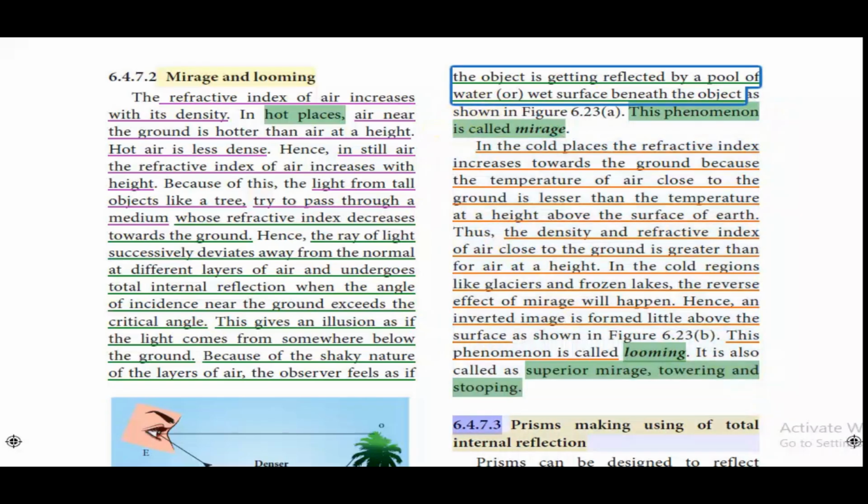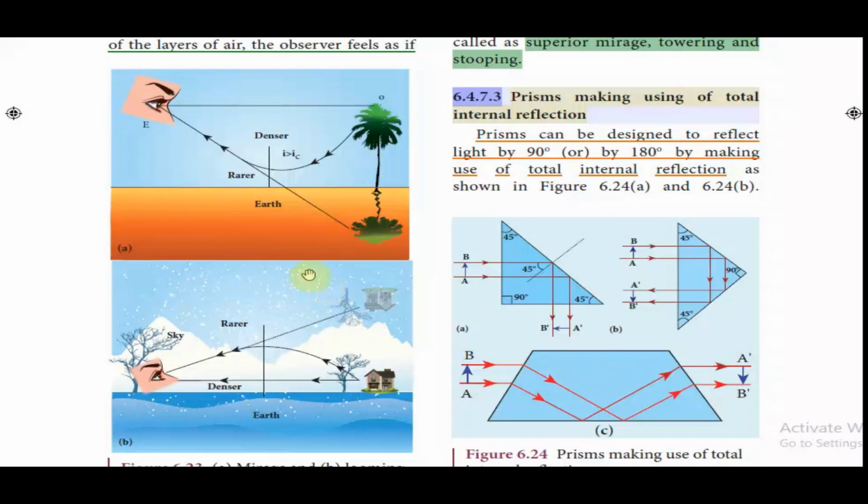6.4. These two diagrams explain the phenomena of mirage and looming. In this case, the hot air above the surface of the earth will be present, and that will be a rarer medium, and as the height increases the medium becomes denser and denser, and therefore the rays will appear to come from the surface of the earth.